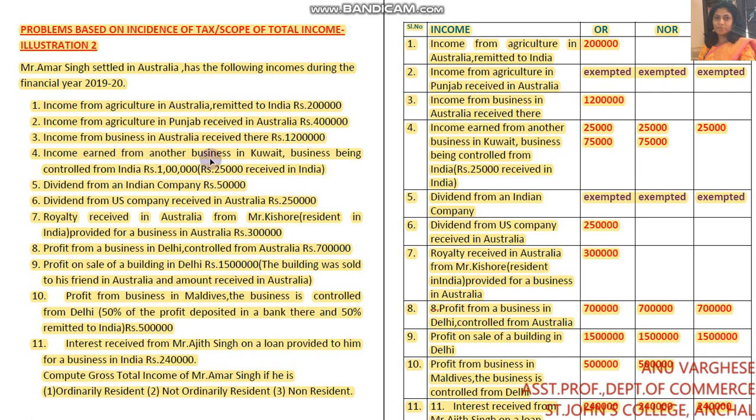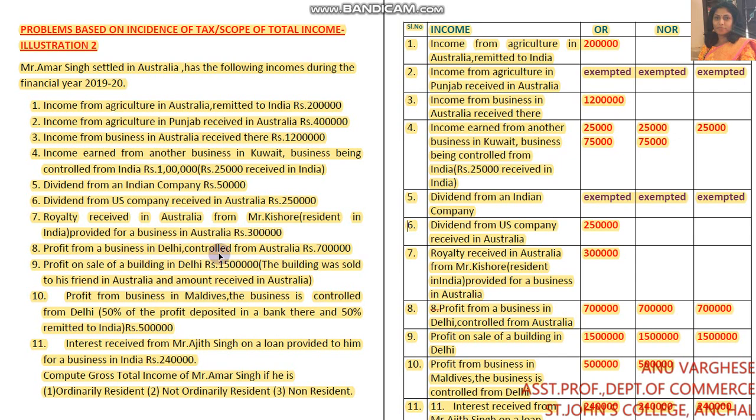Income earned from another business in Kuwait, business being controlled from India, rupees 1 lakh, but rupees 25,000 received in India. Dividend from an Indian company, rupees 50,000. Dividend from US company received in Australia, rupees 2,50,000. Royalty received in Australia from Mr. Kishore, who is a resident in India, provided for a business in Australia, rupees 3 lakhs.